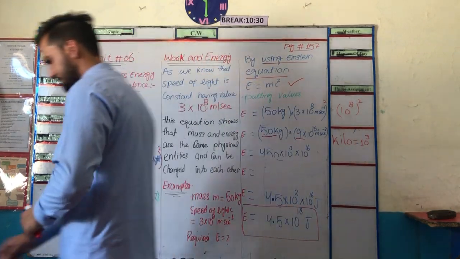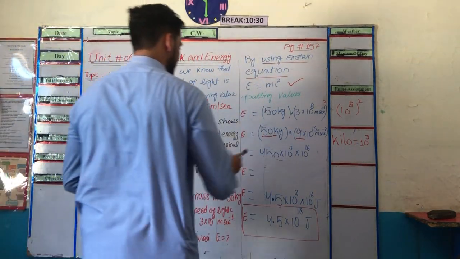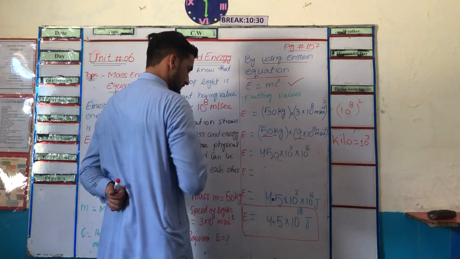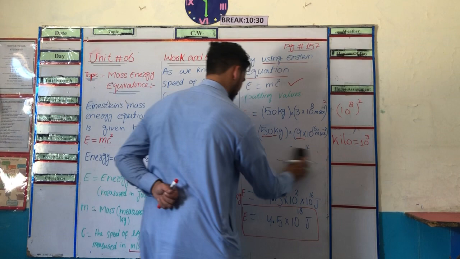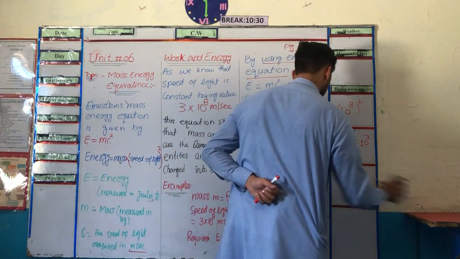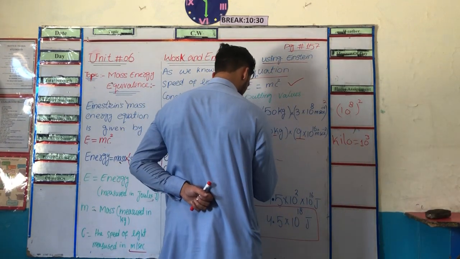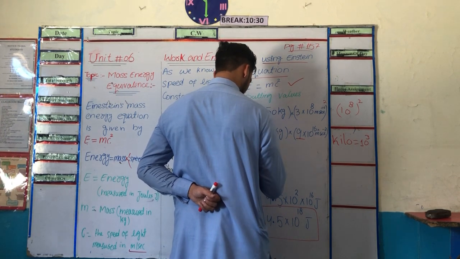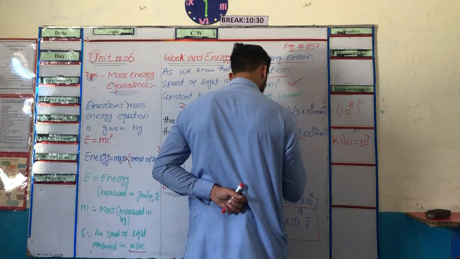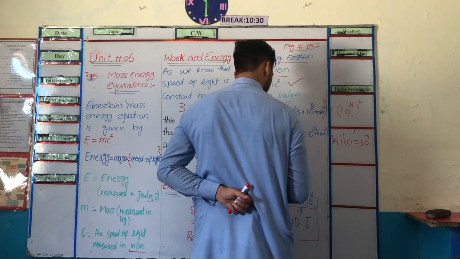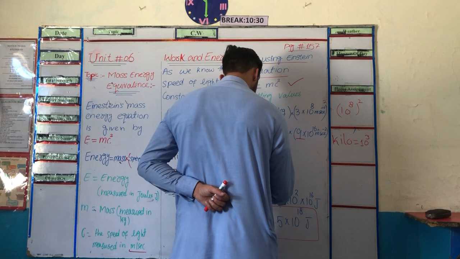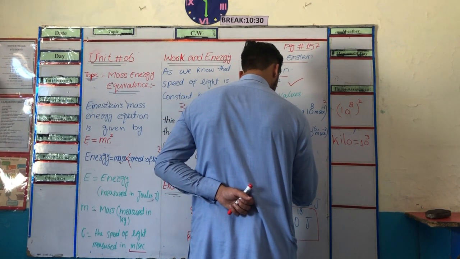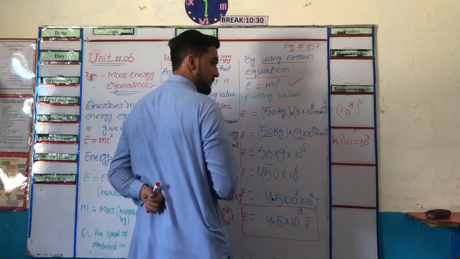Look at this. By the multiplication of 50 multiplied by 9 we get 450 multiplied by 10 raised to power 16, and we know that the unit of energy is joule.